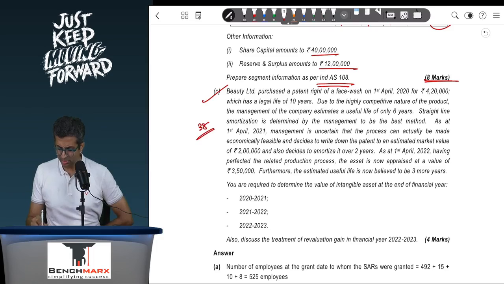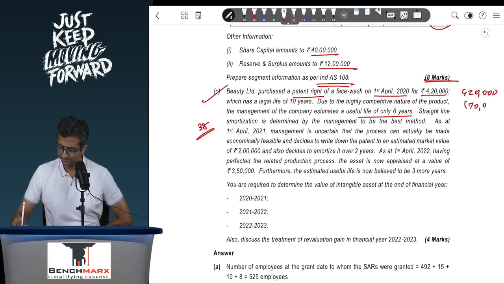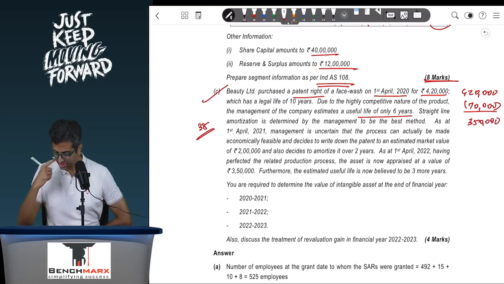So beauty limited purchased a patent right on 1st April 2020 for 4,20,000, which has a legal life of 10 years. Due to highly competitive nature, the management estimates a life of only 6 years. So which means 4,20,000 divided by 6, that is 70,000 will be the amortization each year. Okay. So this will come down to 3,50,000 at the end of the first year. Straight line amortization is the best method.